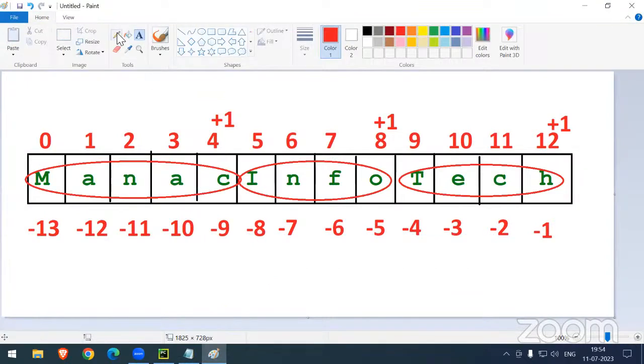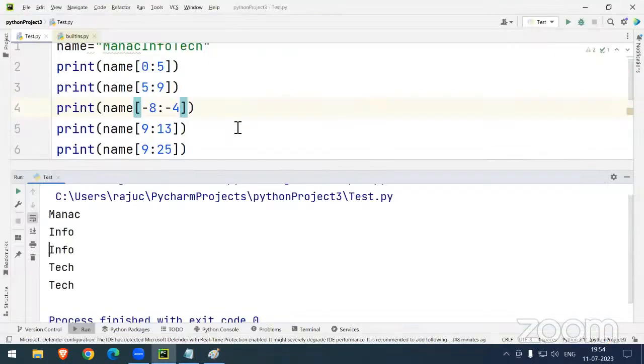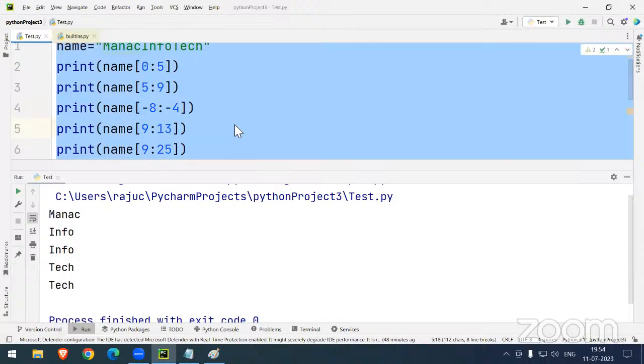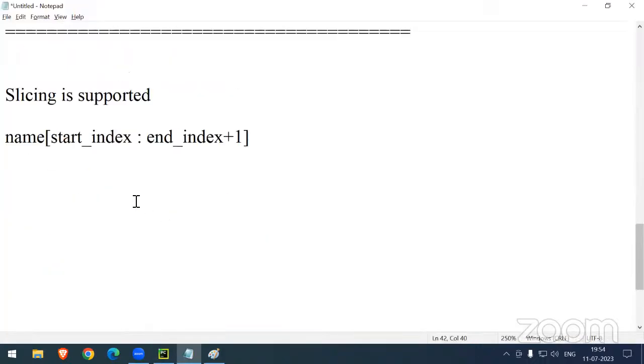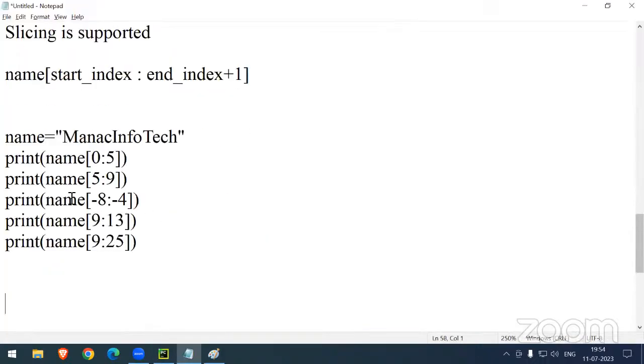So how can we calculate, sir? You have to calculate -8, here it is started. You have to print like this, info. Whatever the last digit is here, you have to add +1. Sir, if you add the +1, automatically you will get -4. So it is clear, the answer is working fine. Positive indexing is perfectly working, and negative indexing is also perfectly working.